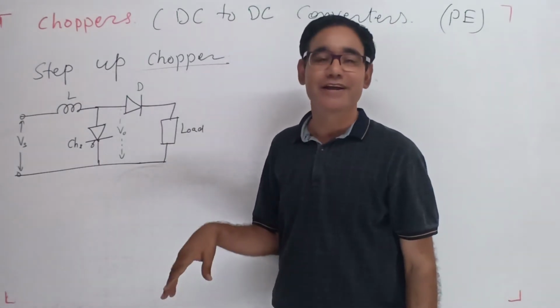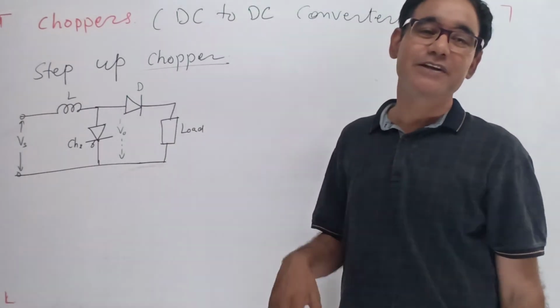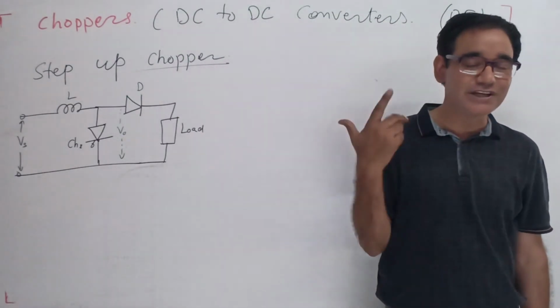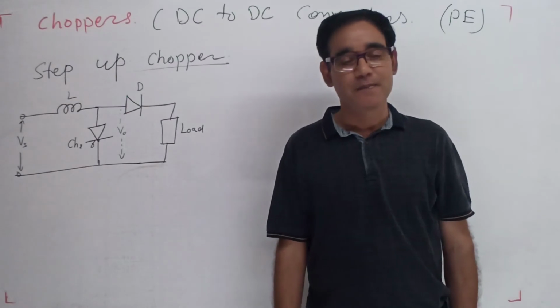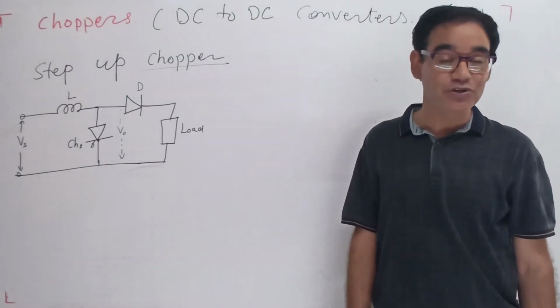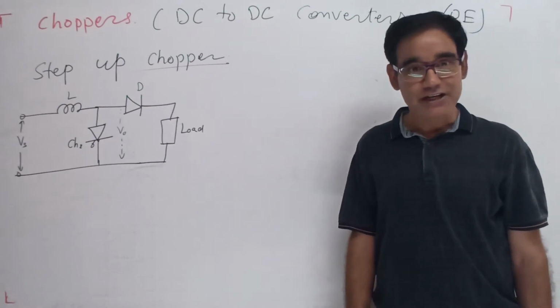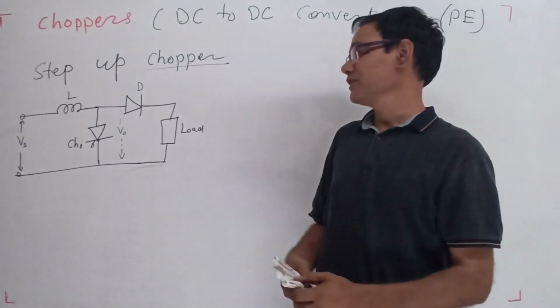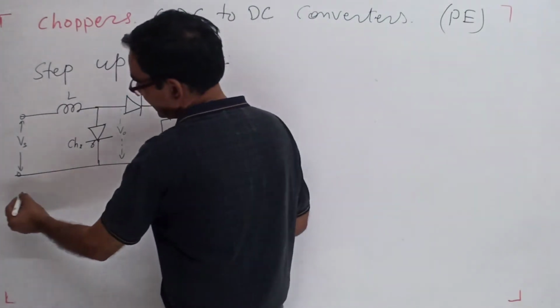It only decreases. If the voltage drops across a resistance, then the voltage available is less than the voltage initially given. So it happens after the power electronic devices came into the market. They can step up the voltage. How can they step up? Okay, so first step.